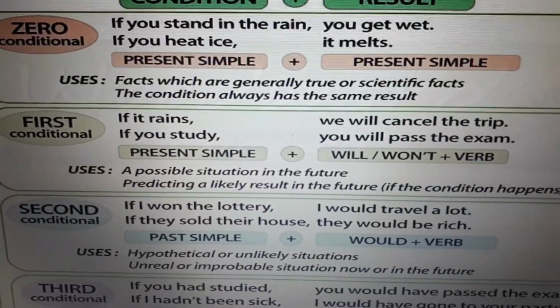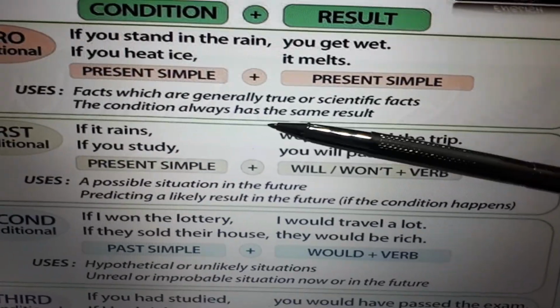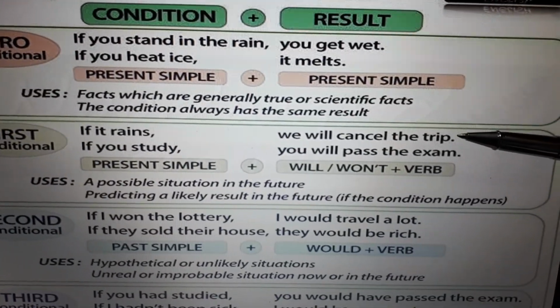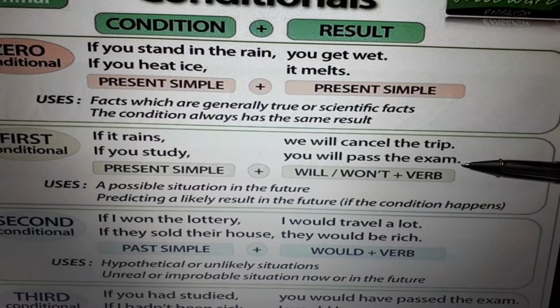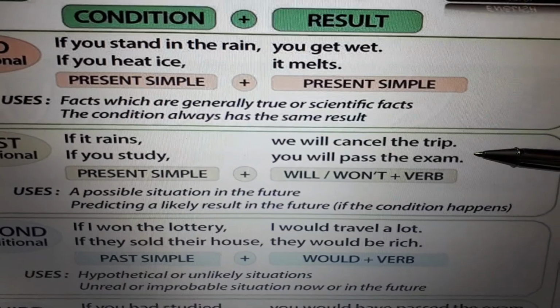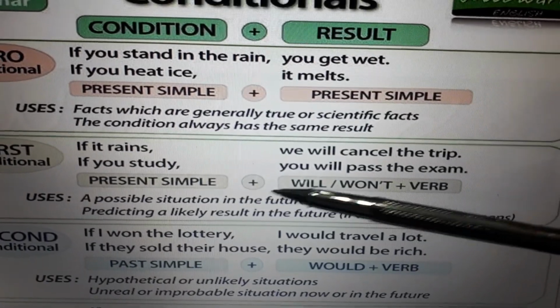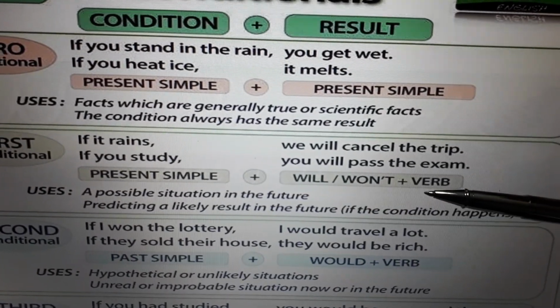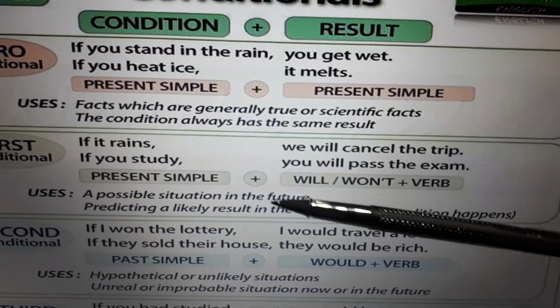The first conditional clause. We have got the examples: if it rains, we will cancel the trip. And the second one: if you study, you will pass the exam. So the structure is if plus present simple plus will or won't plus verb. The uses.